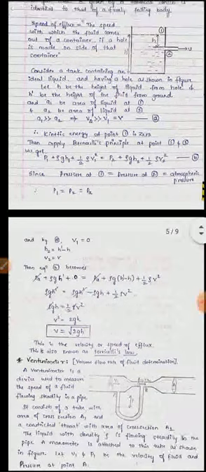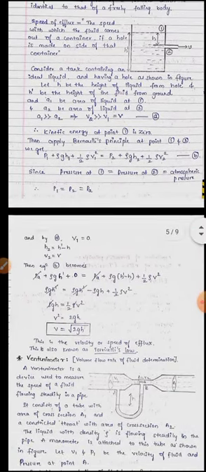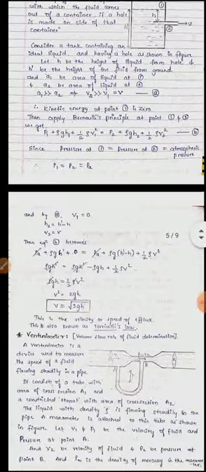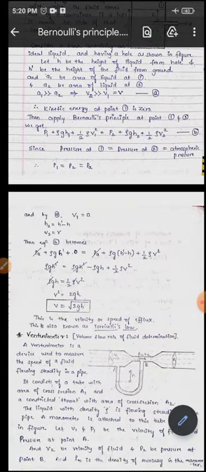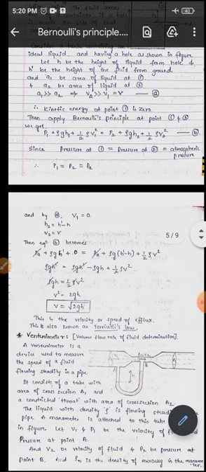So substituting all these terms in equation B, we will get PA plus rho g H dash plus 0 is equal to PA plus rho g of H dash minus H plus half rho V square.